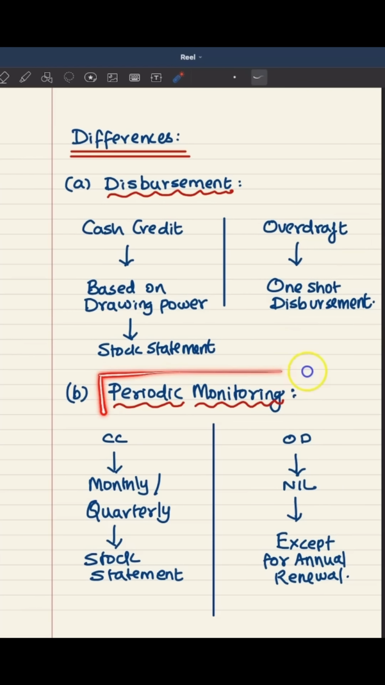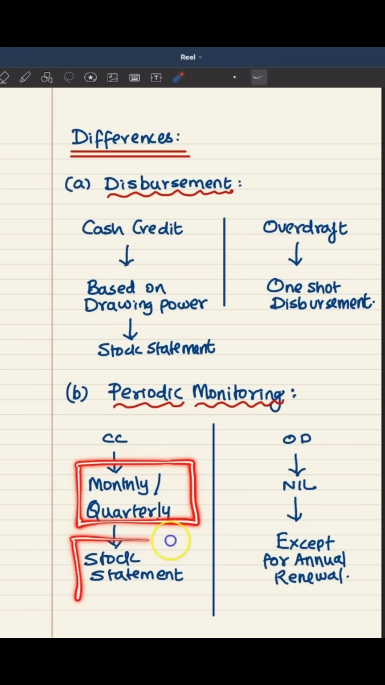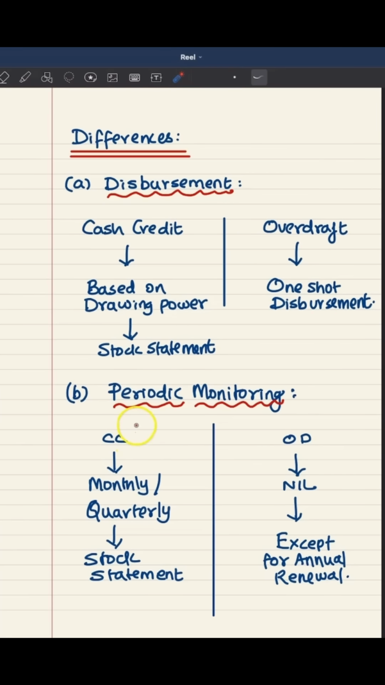Difference number 2, this is about periodic monitoring. Cash credit facility will be subjected to periodic monitoring. Every month borrower is expected to submit a stock statement. In some banks or in some credit facilities it can be even on quarterly basis. But at periodical intervals this stock statement have to be submitted to the bank, and every month bank will fix drawing power. So in this way this account is periodically reviewed by the bankers.